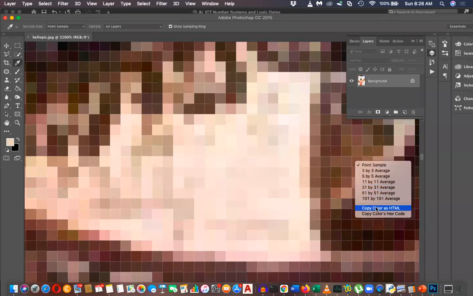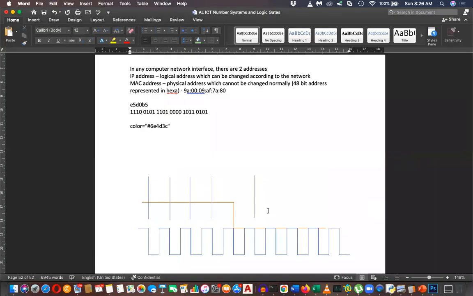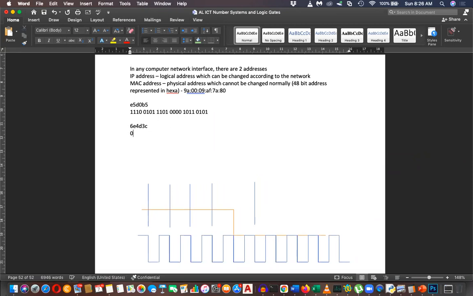So let's pick another color, this hex code. You can represent this in binary. 6 means 0 1 1 0, E means 1 1 1 0, 4 means 0 1 0 0, D means 1 1 0 1, 3 means 0 0 1 1, and C means 1 1 0 0, altogether 24 bits. So that's how RGB colors are created.